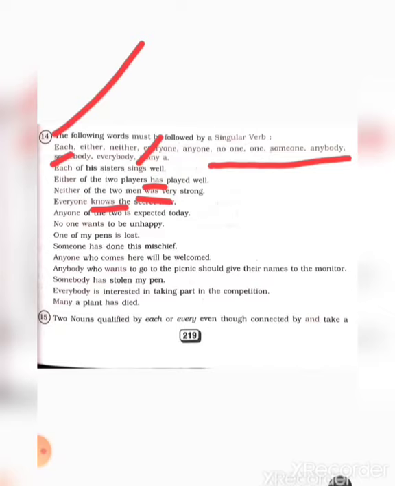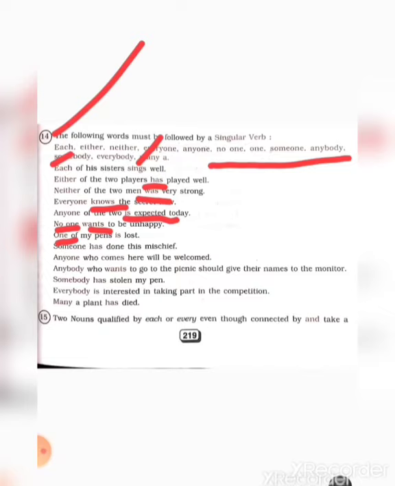Then everyone is third person singular number. So that is why after the main verb, s is added over here. Next, any one of the two is expected today. Is expected. Next, no one wants to be unhappy. So after no one also singular verb. So that is why no one acts as a third person singular number. So wants.